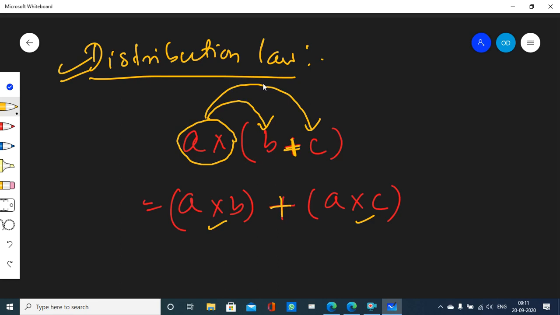So A with its multiplication sign goes to B, then A with its multiplication sign goes to C, then in between them this plus sign will be there. We say that here multiplication is distributive over addition, right?